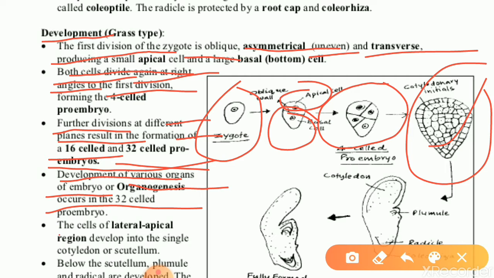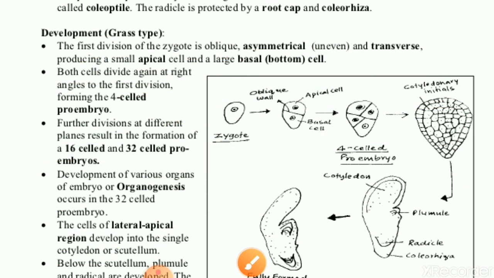The cells of the lateral side of the apical region develop into a single cotyledon, that we can call as scutellum.